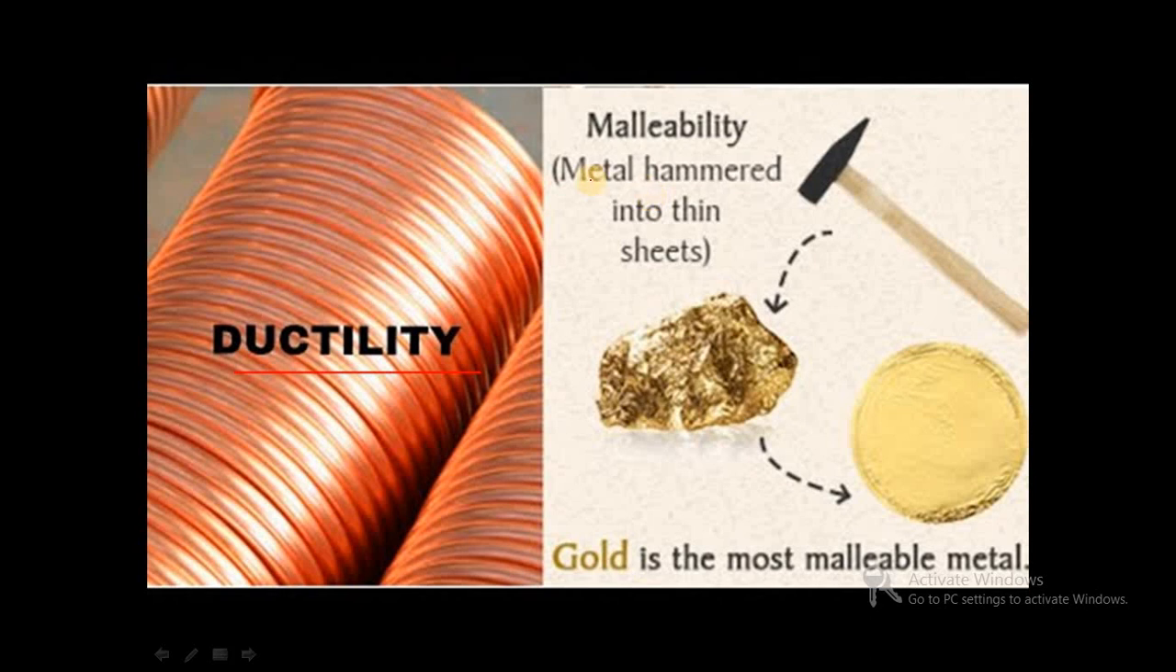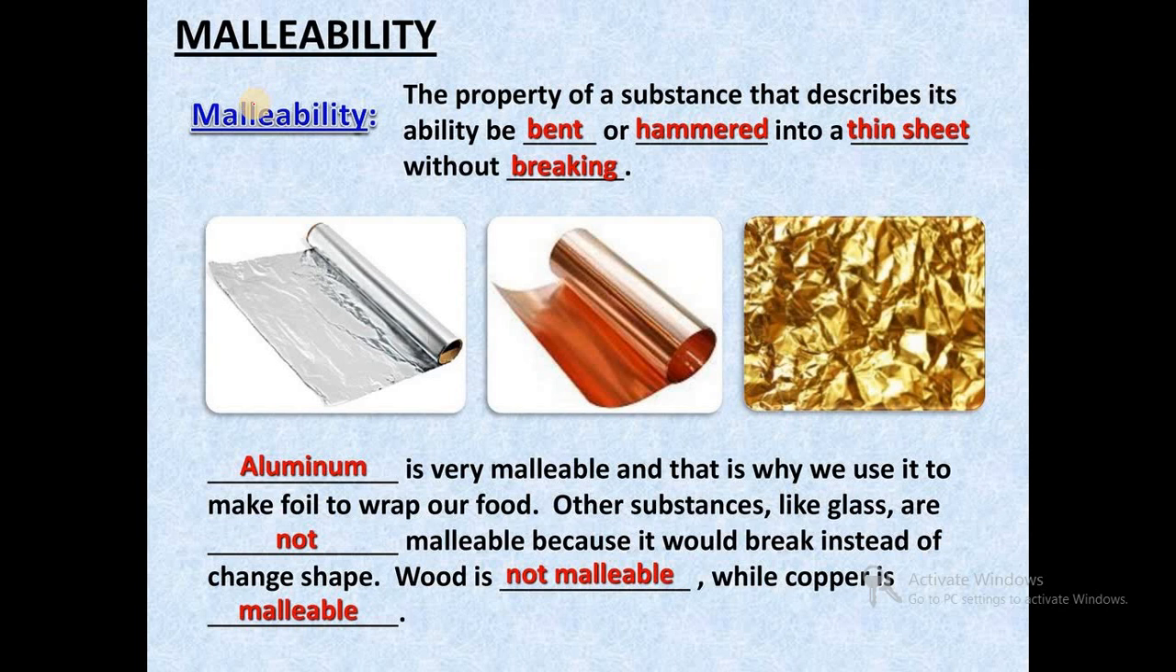In the case of malleability, the metal is hammered into thin sheets. When gold is hammered, we get thin sheets. So gold is the most malleable metal compared to all metals. Malleability is the property of a substance that describes its ability to bend or be hammered into thin sheets without breaking. Metals are converted into thin sheets. Examples are aluminum foil and copper foil. These are examples of malleability.